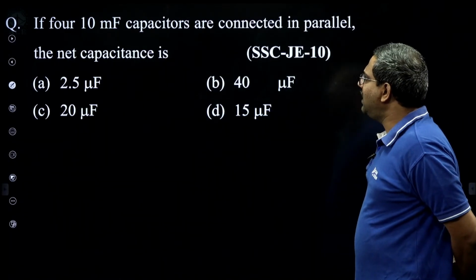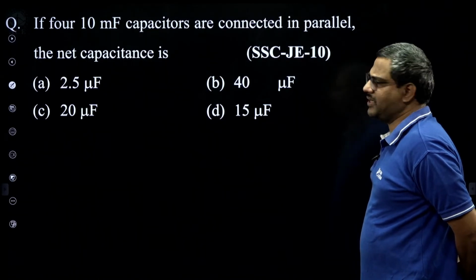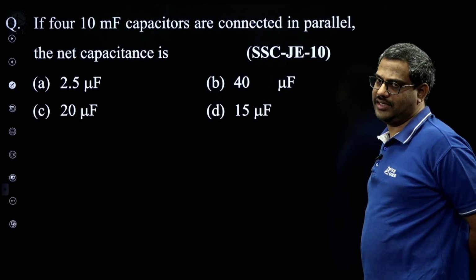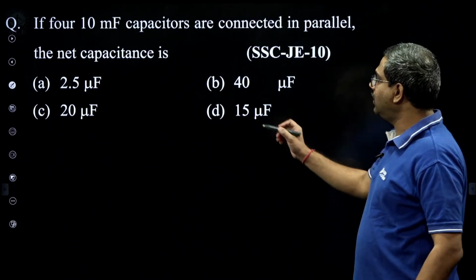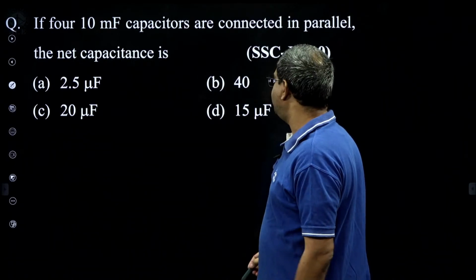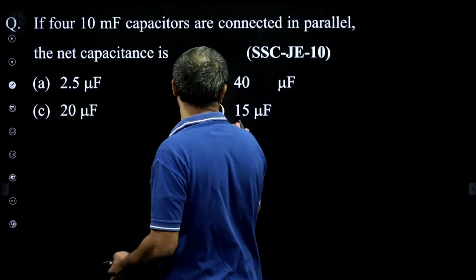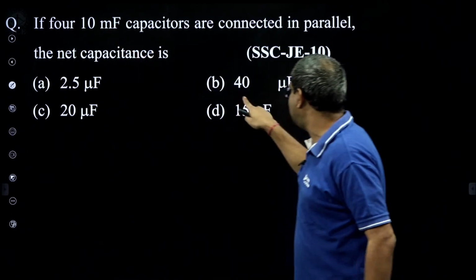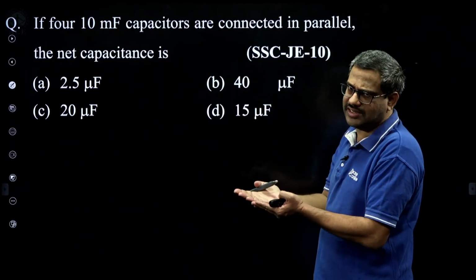If four 10 millifarad capacitors are connected in parallel, what is the net capacitance? In capacitance, you add for the resultant, opposite to resistors. If four 10 millifarad capacitors are in parallel, the net capacitance is 40 millifarad. If it is micro, he should have given micro. See, the question is given in milli, but he gave micro in the option. It is a print mistake in SSC JE.